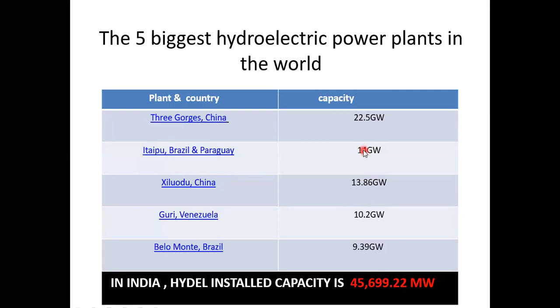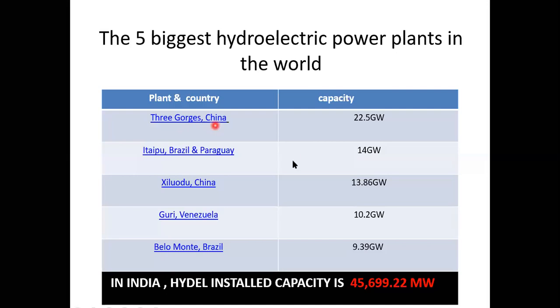So when you compare with the first one, around 50% of India's total installed hydel capacity is generated by only one power plant in China, that is 22.5 gigawatts, generated by the Three Gorges power plant.